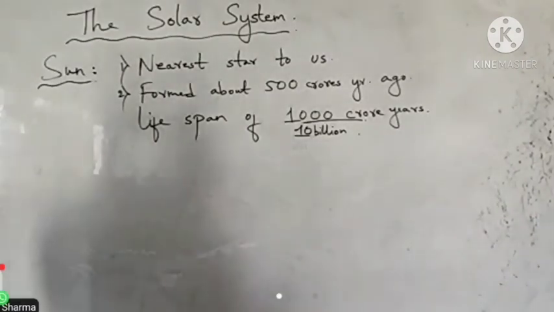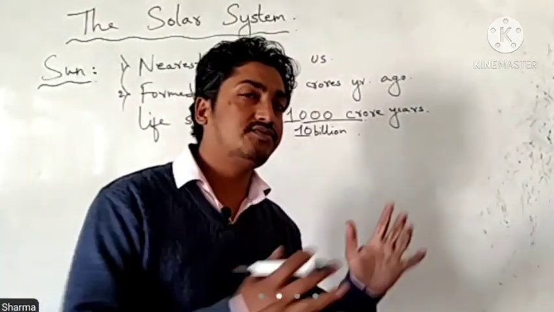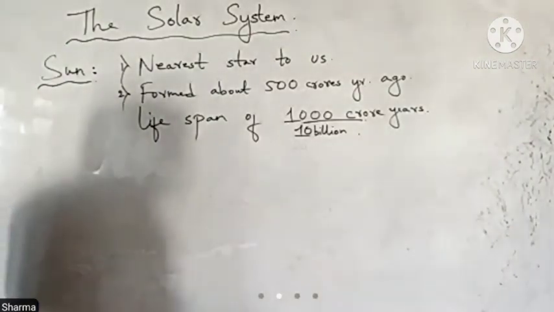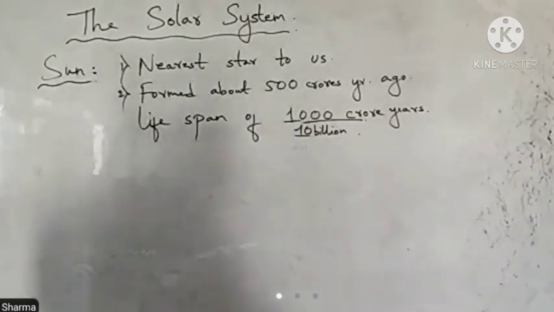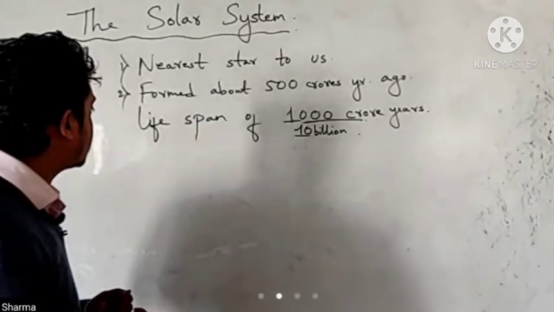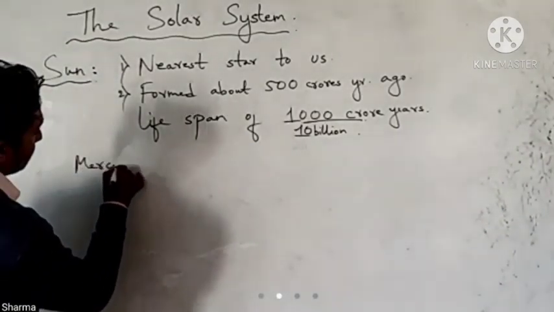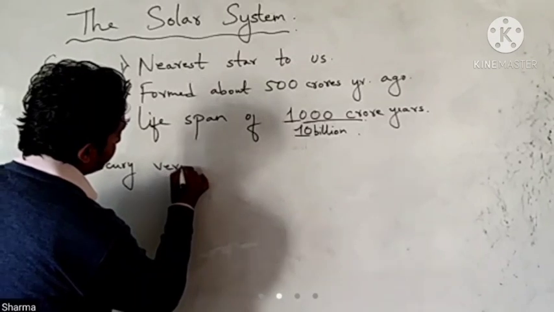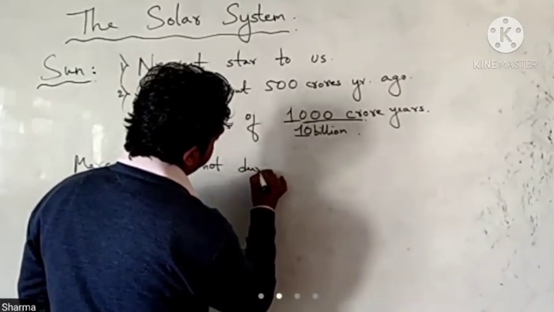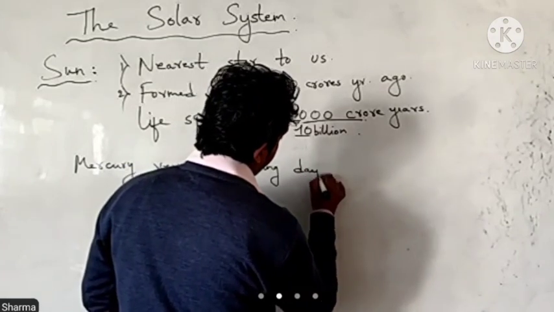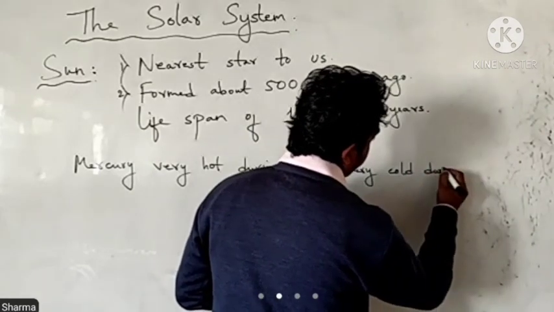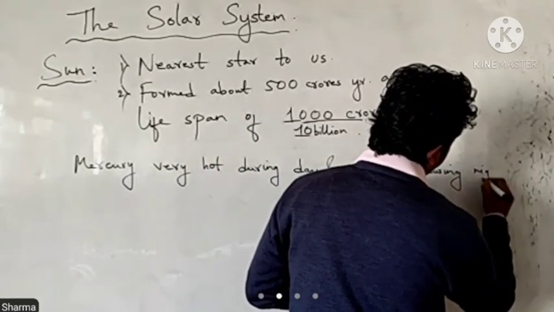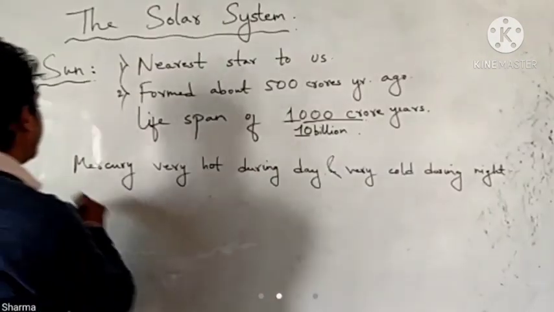As we all know, we discussed Mercury also. It is very hot during the day and very cold during the night, because it is very close to the Sun. Then we have Venus. Venus is covered with a thick atmosphere, mostly consisting of carbon dioxide. Mercury is very hot during the day and very cold during the night, so life is not possible on Mercury.